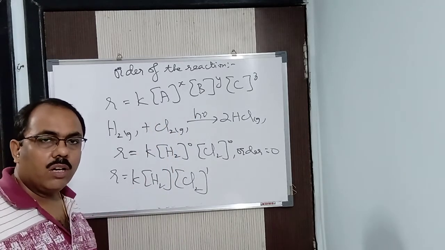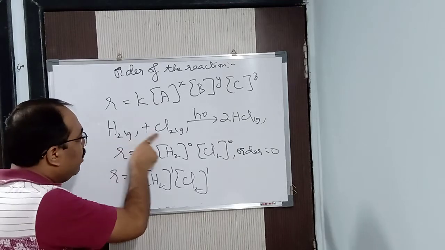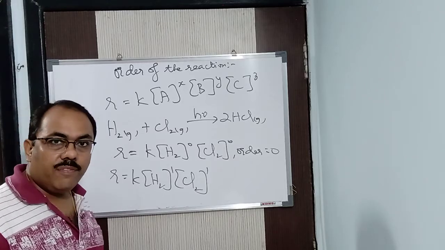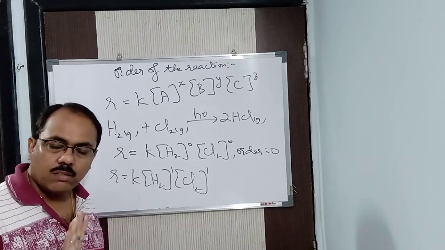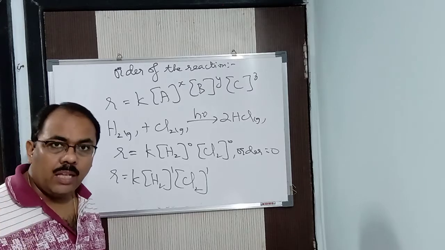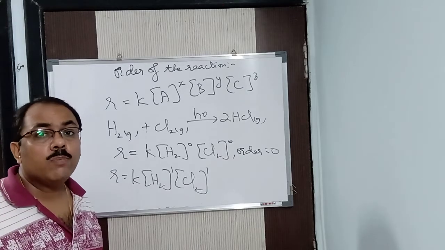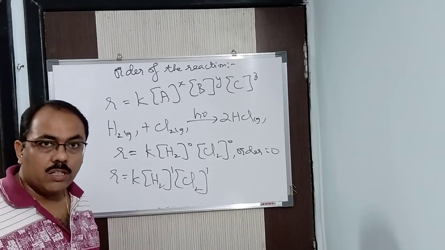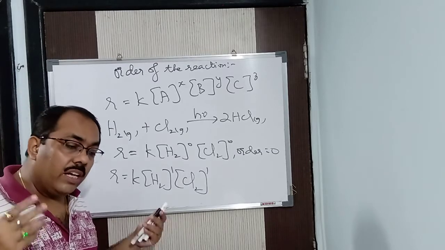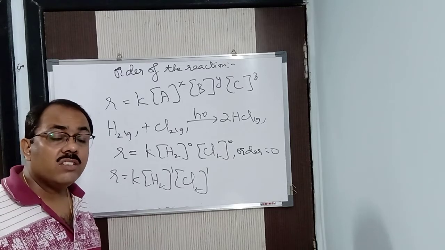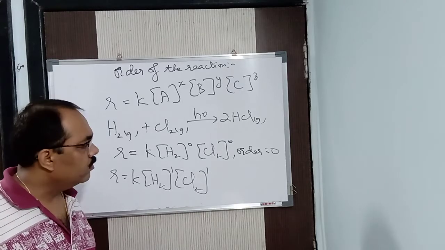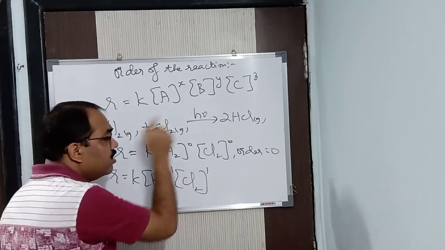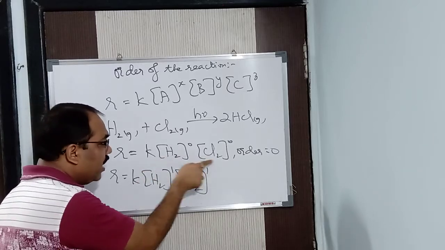If you remember, in the lower classes you studied that hydrogen and chlorine combine under diffuse sunlight to give HCl. If they combine in the dark, will any reaction take place? No, it is negligible. If they combine in direct sunlight, it is an explosive reaction. That also is no reaction. Explosive means, can you collect the product? No, so there is also no reaction. So in the dark as well as in direct sunlight, the reaction is negligible. It does not take place at all, so to say. So what is the necessary condition to carry out the reaction? That is diffuse sunlight. So does it depend upon the concentration here?